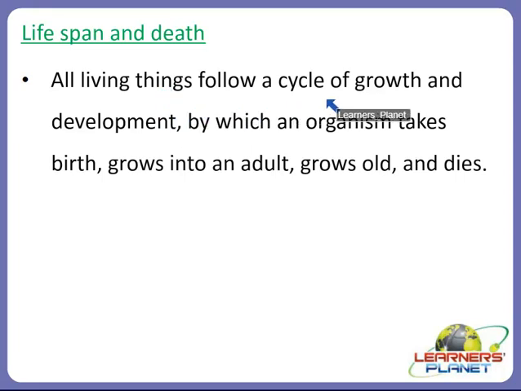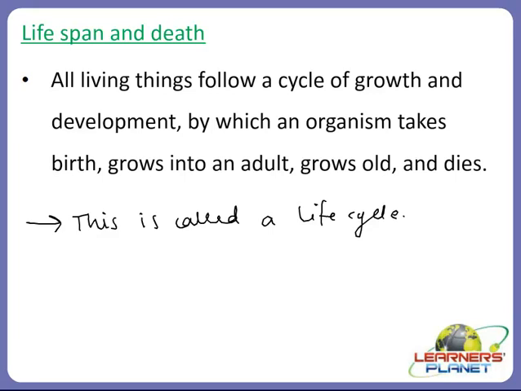So all living things follow a cycle of growth and development by which an organism takes birth, grows into an adult, grows old, and finally dies. Living things are born, they grow up, they reproduce, and then they die. So what do we call this? This is called a life cycle. A life cycle of a living thing. All living things have a life cycle. For example, mosquito.